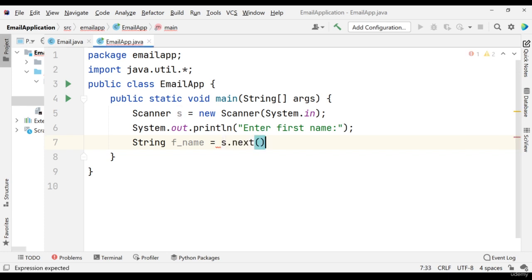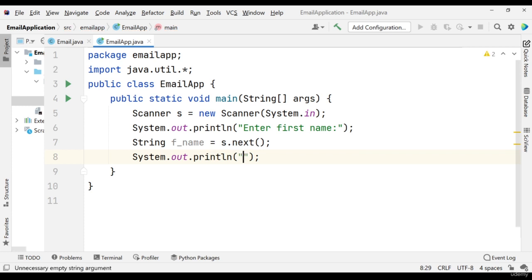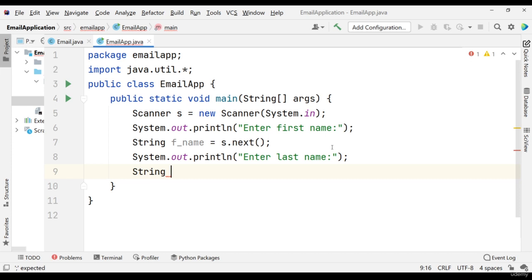I am going to use next only, not nextLine. Then again System.out.println, enter last name. Then String lname is equal to s.next. That's it. So we are done with this.